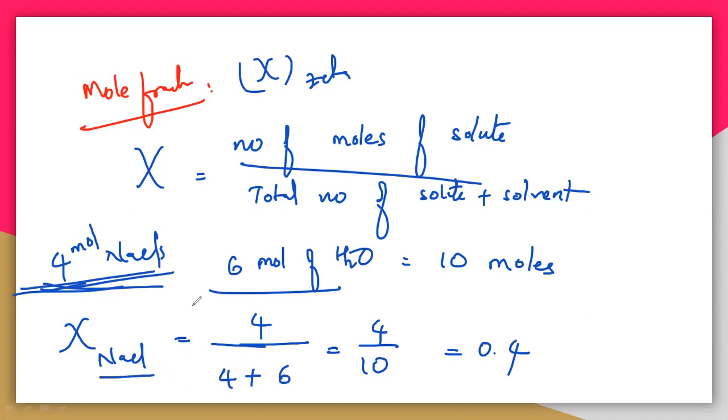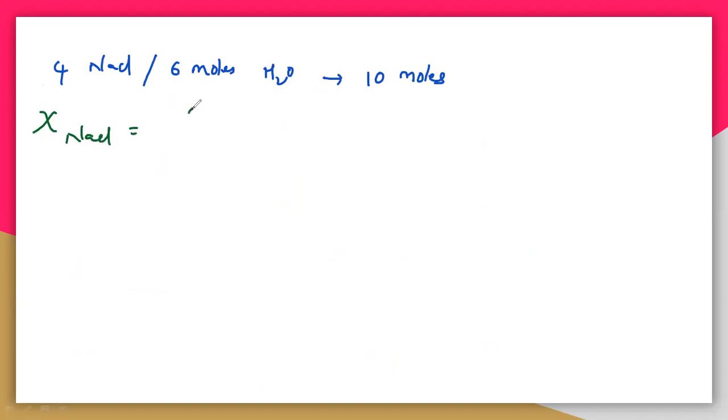Then what is the mole fraction of the water molecule? So you can also write the mole fraction of water here. See here, I'm taking 4 moles of NaCl, which is dissolved in 6 moles of H2O, and the total will be 10 moles. So the mole fraction of NaCl is equal to 4 by 4 plus 6, that is 4 by 10.